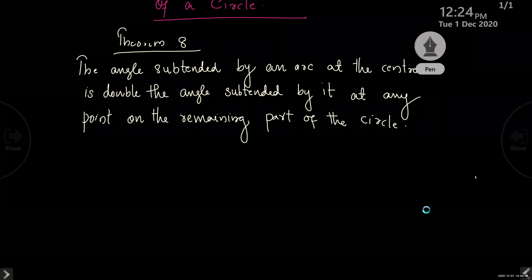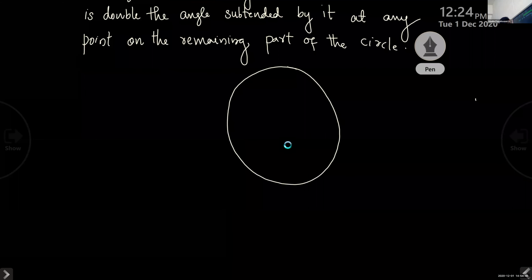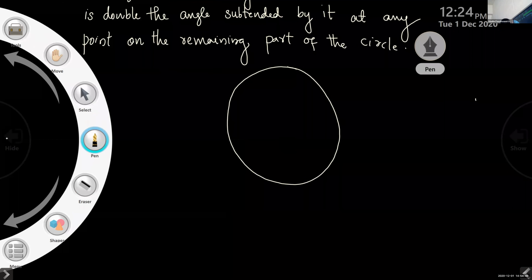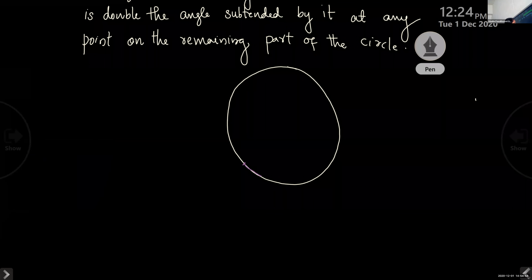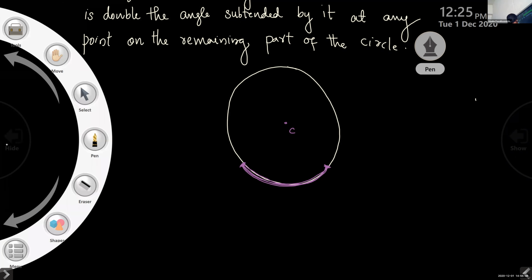Okay, the angle subtended by an arc at the center. So children, there is a circle. As you all know, there is a circle and there is an arc. I will show that arc with another color. So this is an arc. Arc means a piece of circle. And C is the center, suppose. Don't write. This is just an example.